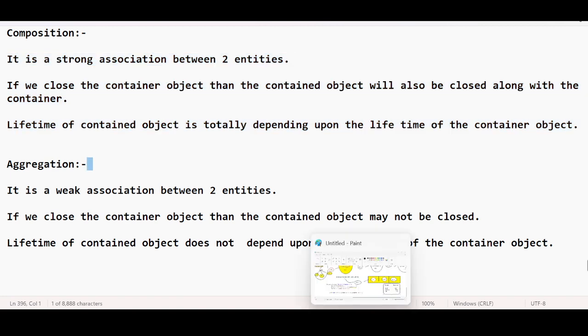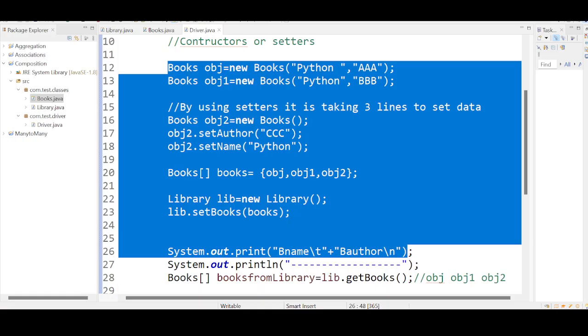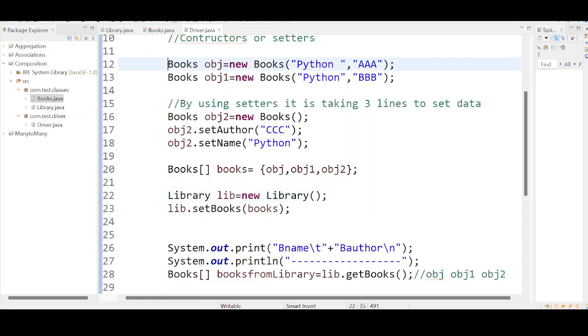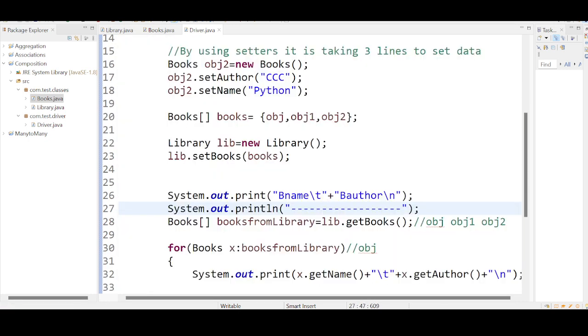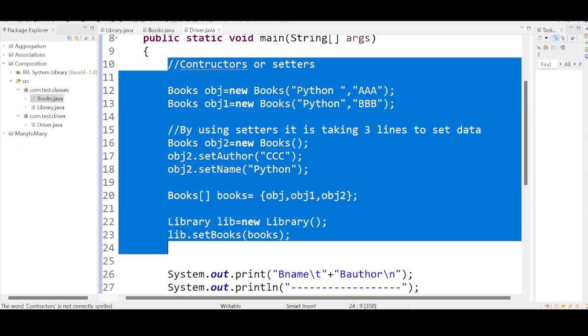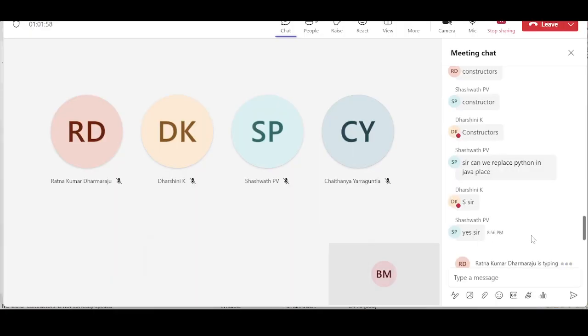And if you want to understand this in a deeper way, just try to replicate this program from your side. It will help you a lot. The moment you start building this code yourself, you will become an expert in this concept, especially associations, aggregation, and composition. Everyone, are you getting this, guys? I hope you now understand why we require constructors, setters, and getters. I hope these things are very clear now.